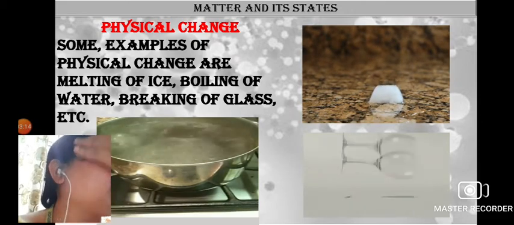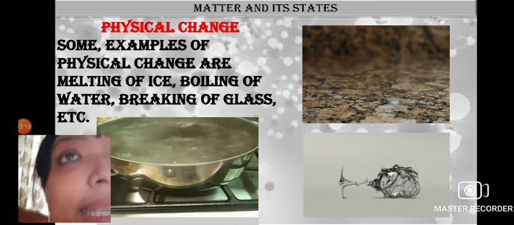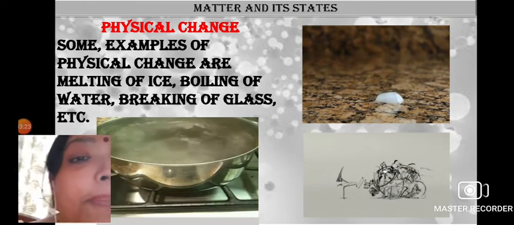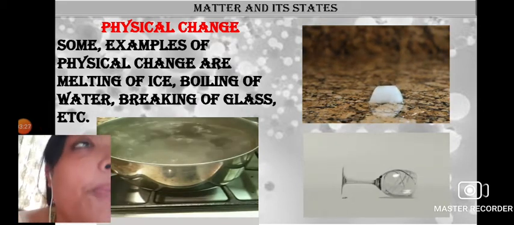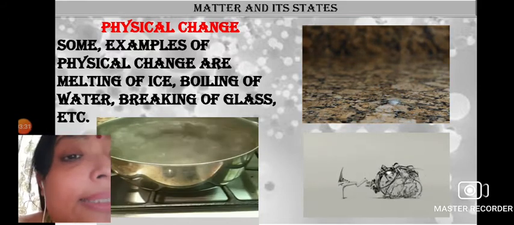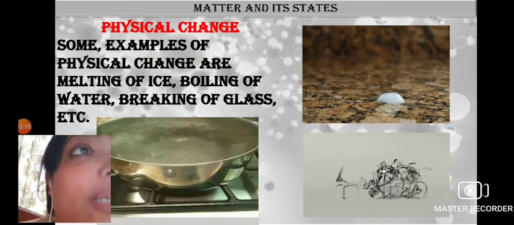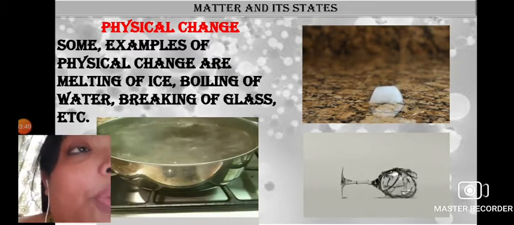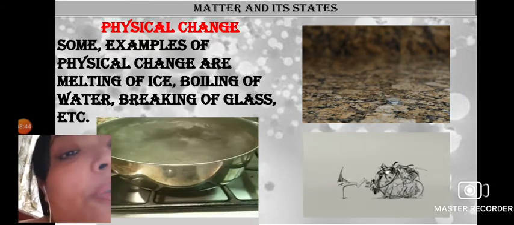Another thing is that it can be reversed back. In case of physical change, as only the external appearance is changing, not the property, not the matter, if we take ice and convert it into water by keeping it at room temperature after taking it out of the refrigerator, that room temperature water, if put back into the refrigerator, will form ice again.